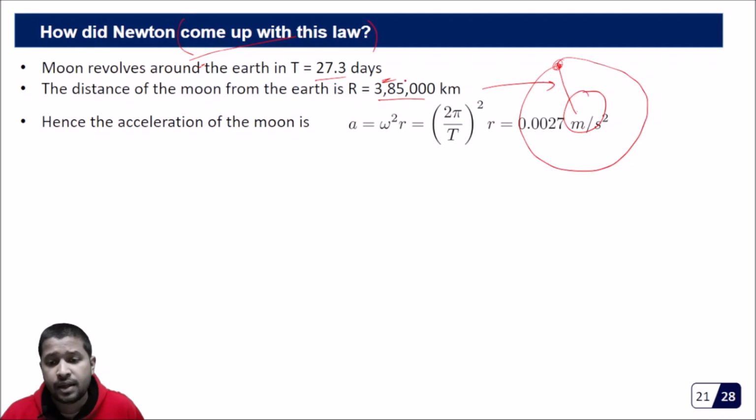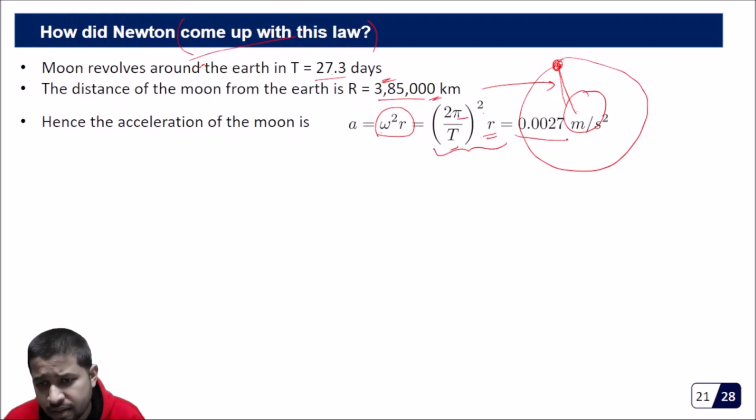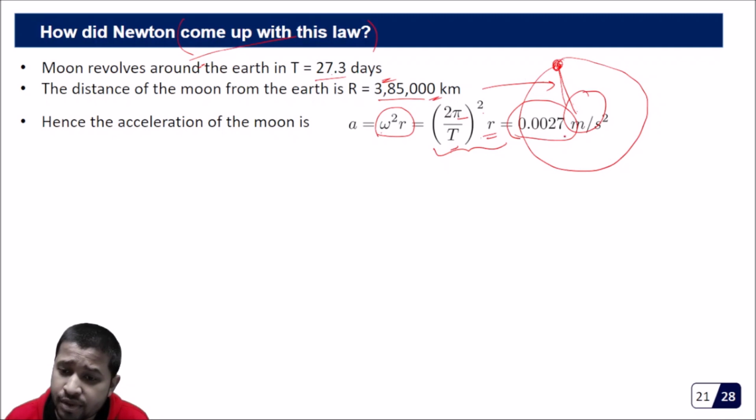Now, if this moon is revolving around the earth, it must have some centripetal acceleration, and this centripetal acceleration is given by omega squared r. Omega we know is 2 pi by T, so omega squared becomes (2 pi by T) whole squared into r. We know the value of pi and T, which we convert into seconds, and r, which we convert into meters. We find that the centripetal acceleration of the moon is 0.027 meter per second squared.